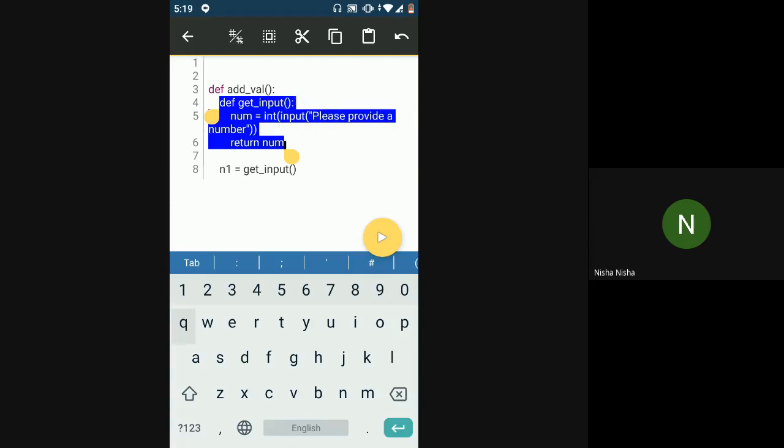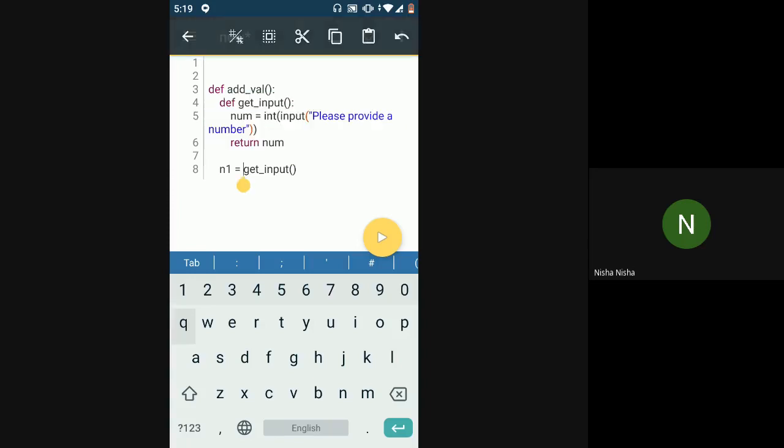Now my get input will get a number from the user, and I have to add the values that I'm getting from the user. I have to use the input from the user in my function somehow. But since this num is introduced inside of my inner function, I cannot use it outside of this scope, outside of the inner function. So in order to use it in my outer function, I will have to return num from my inner function. I'm returning num in this way.